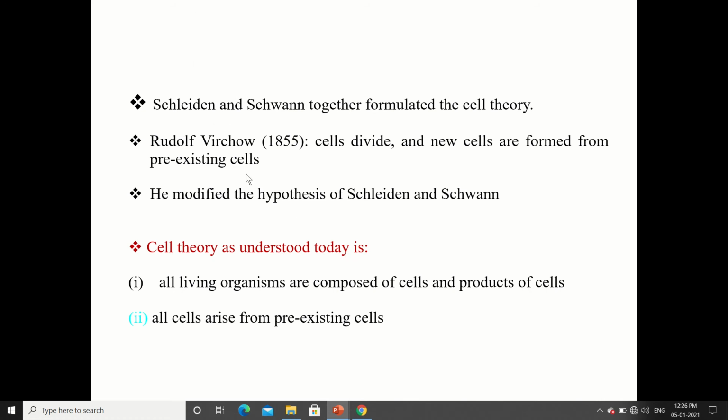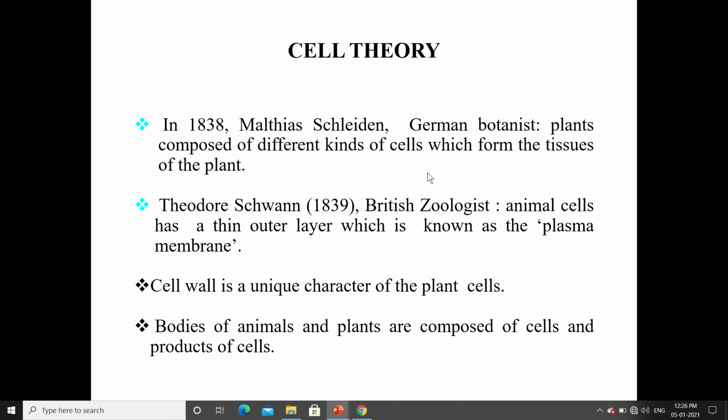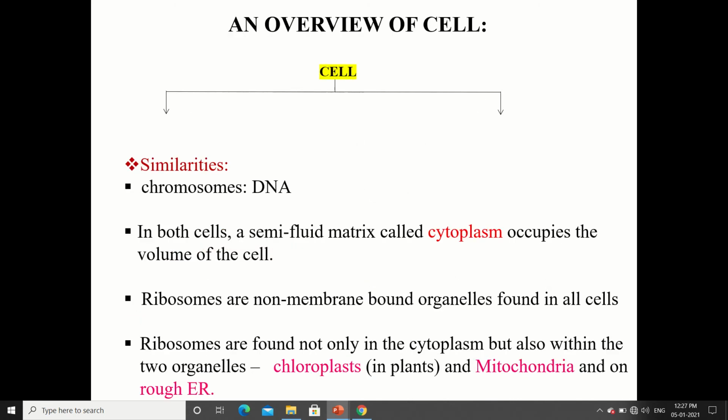So we have seen the cell theory proposed by different scientists such as Matthias Schleiden and Theodor Schwann. The cell theory as understood today is that all living organisms are composed of cells and products of cells, and all cells arise from pre-existing cells. So as of now we say that all living organisms are made up of cells and cell products, and they also arise from pre-existing cells.